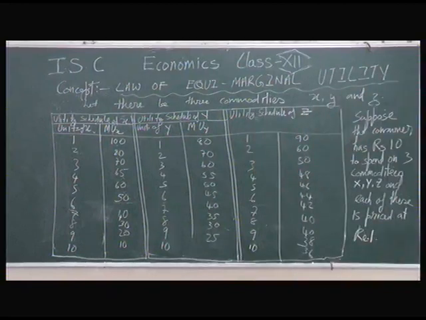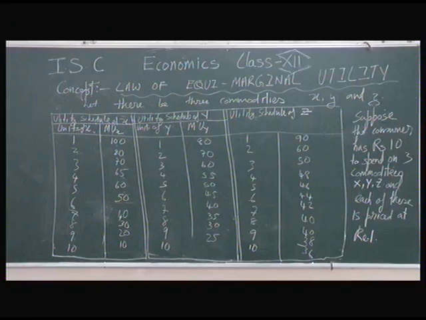I come to my topic. If there are more than one commodity, the law of equimarginal utility is used to explain the equilibrium. The law of equimarginal utility states that a consumer will reach the stage of equilibrium when the marginal utilities of various commodities that he consumes are equal. Symbolically, MUx = MUy = MUz.